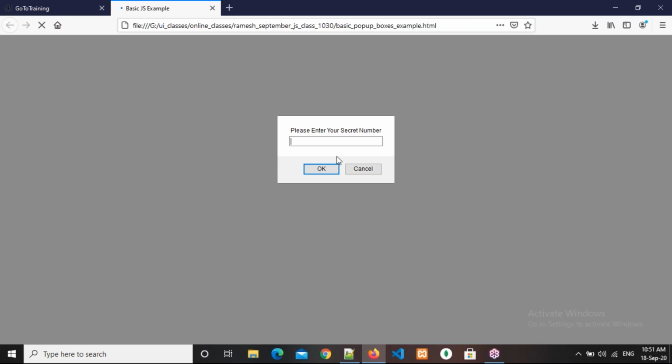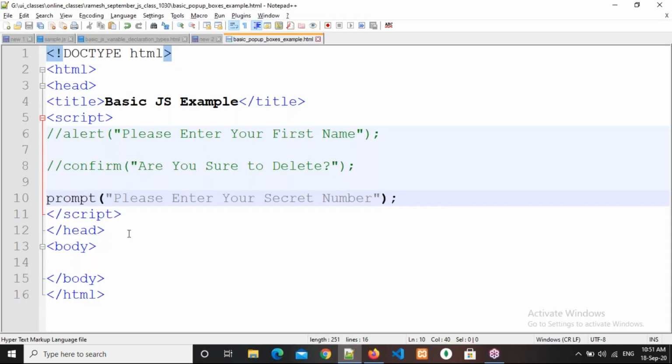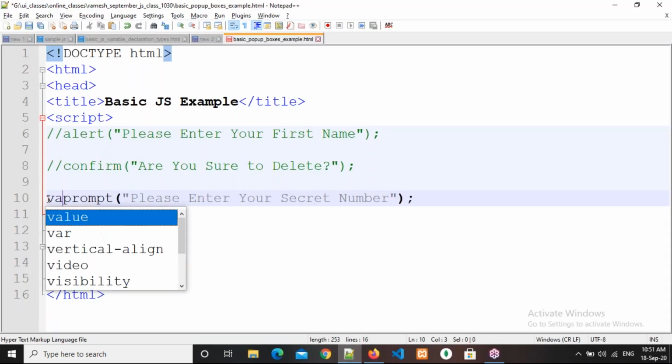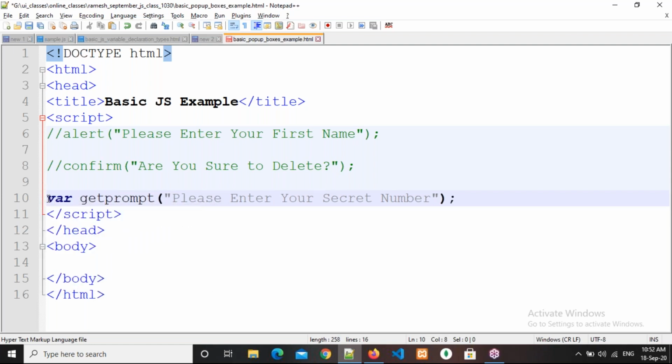Okay, so this is how we will get. Everybody will get one doubt, sir: how to fetch this text box value? It's very simple. Directly assign this prompt box to any variable. Suppose, var getValue equals prompt, "Please enter your secret number."